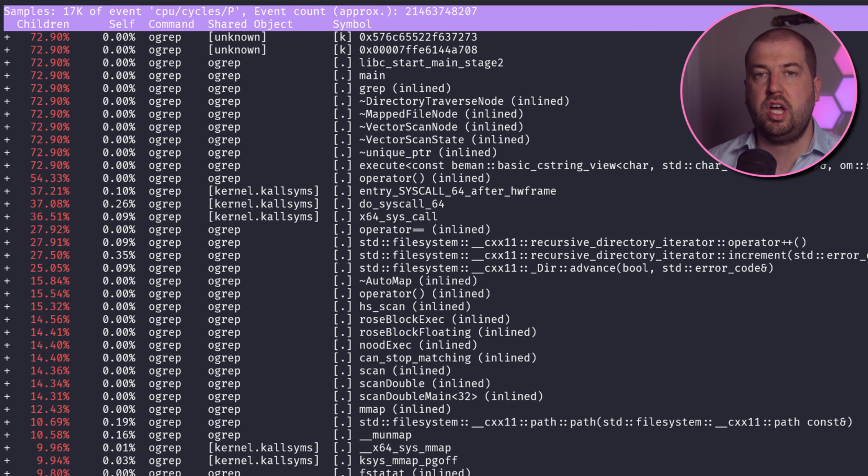Now, looking at perf, our time is dominated by std filesystem. Vectorscan is only 9% of the CPU time, so it's time to upgrade our file I/O. The end goal is probably io_uring, so let's do that.